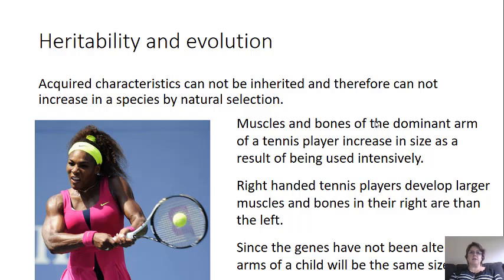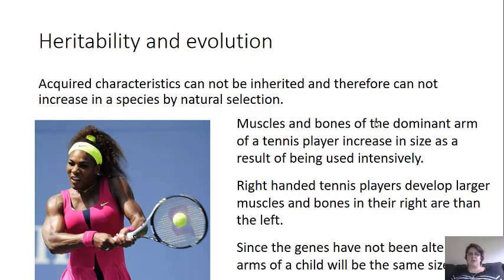All right, so heritability also really works with evolution. Acquired characteristics are things that cannot be inherited and therefore cannot increase in a species by natural selection. For example, the muscles and bones of the dominant arm of a tennis player will increase in size as a result of being utilized intensively. So right-handed tennis players will develop larger muscles and bones in their right arm than in the left. But those genes have not changed.